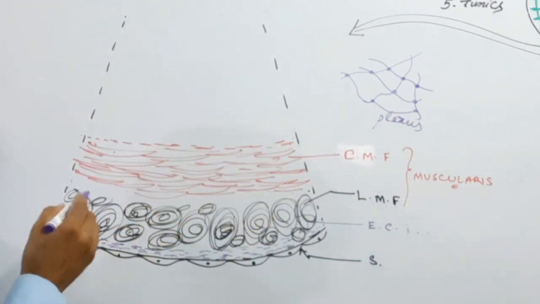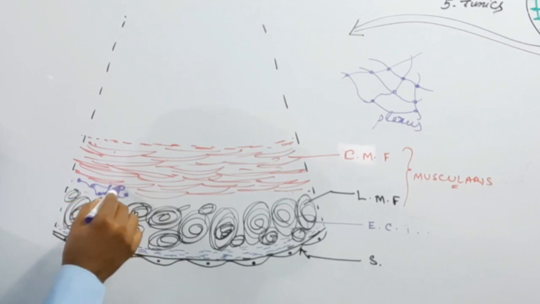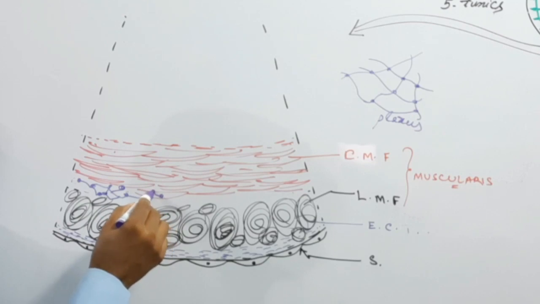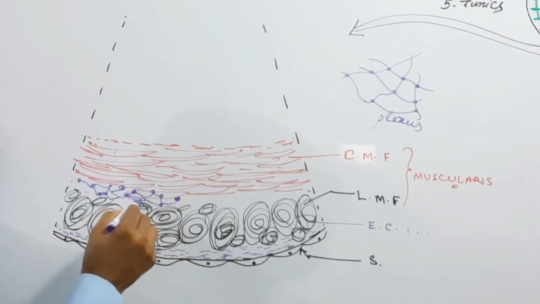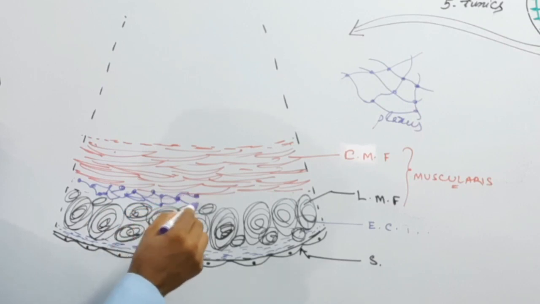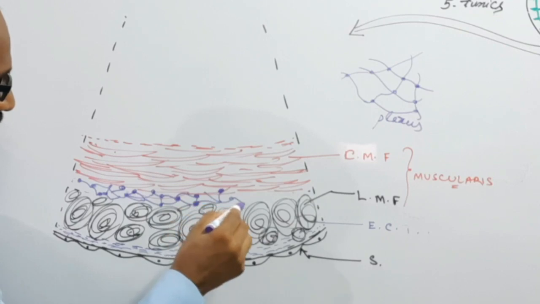This type of plexus is present in between the longitudinal muscle fibers and the circular muscle fibers, and it regulates the peristaltic movement, and also regulates the secretion of the different digestive glands.